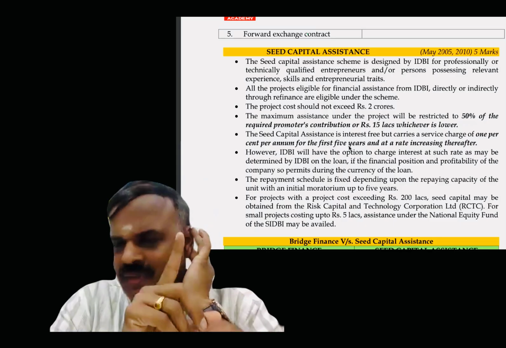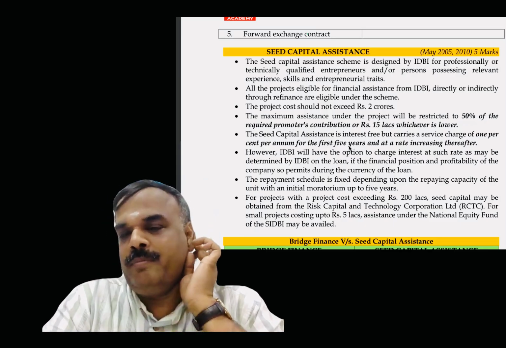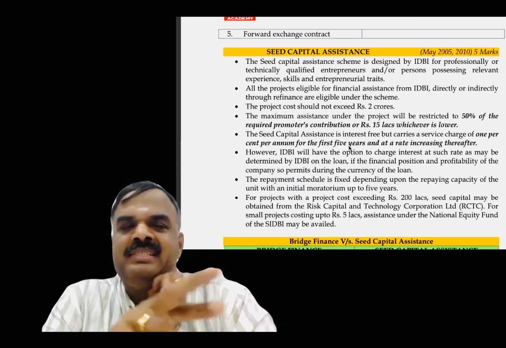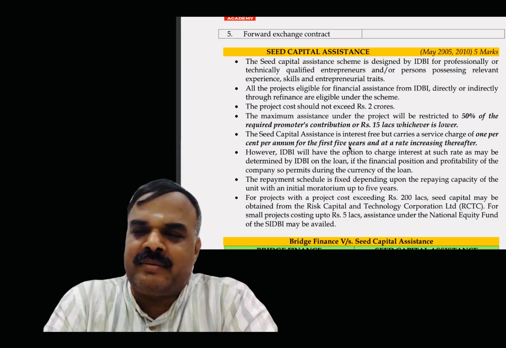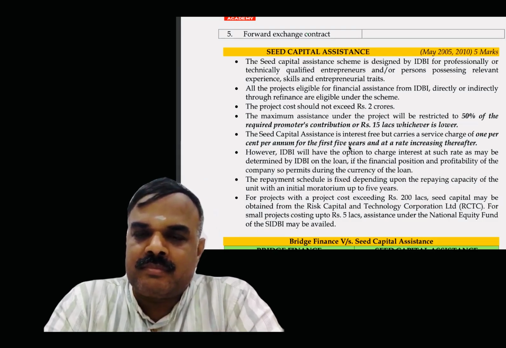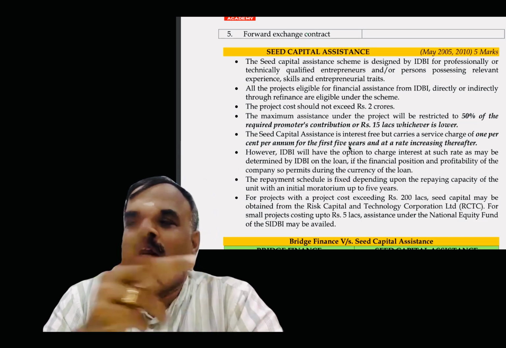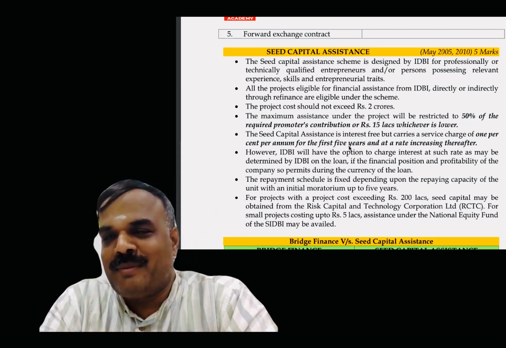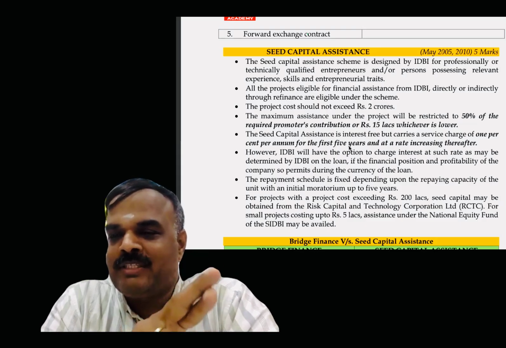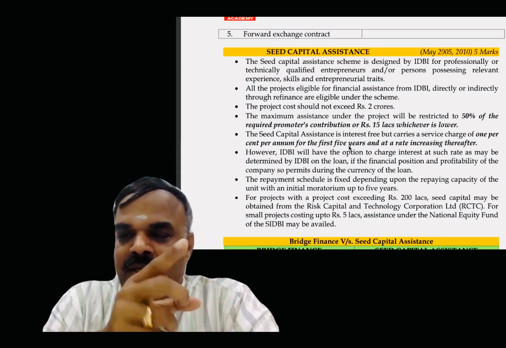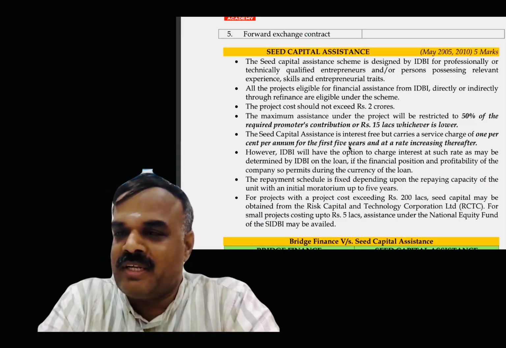Bridge finance starts with B. Am I right or not? So it's applicable for business people. B for business. Seed capital assistance. Capital starts with which letter? C. Assistance starts with which letter? C. Only qualified persons, seed capital assistance is applicable. CA is a qualified person, right or not? Clear? So seed capital assistance is only for qualified entrepreneurs, qualified people, whereas bridge finance is for business people, so that you won't commit the mistake.